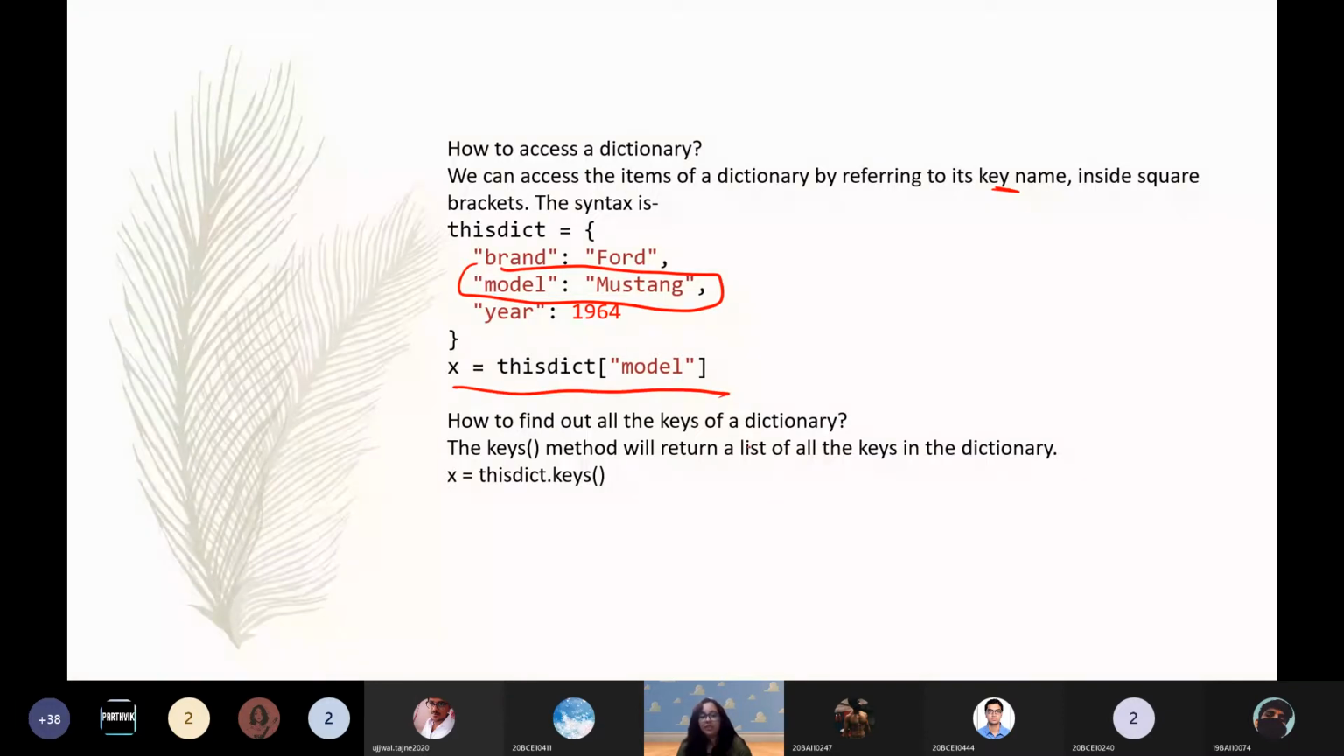Next, how to find out all the keys of a dictionary. For example, you want to know what all parameters are present, because this is just a small example. When you're working, there might be like 1,000 keys or 100 keys, and you want to know what kind of parameters are there. So simply using the keys function, the dictionary name and the keys function, it will give you the entire list.